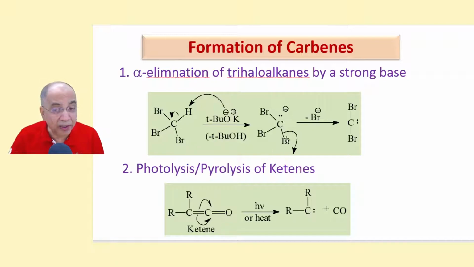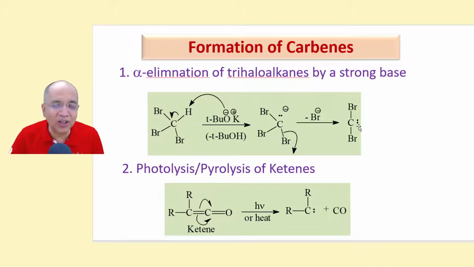Then what will happen? In the next step, this C-Br bond will break in a heterolytic manner. So Br minus will go out, leaving behind a lone pair with no charge, because it had got one extra electron from hydrogen. Here it is a negative charge. But once it loses its own electron in the second step, now the charge vanishes.